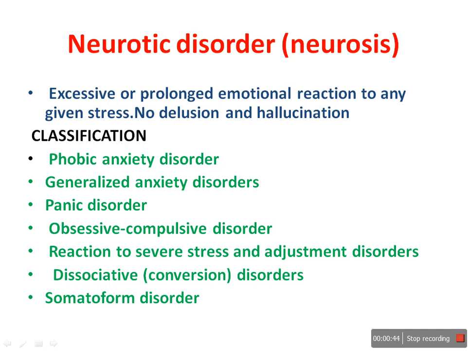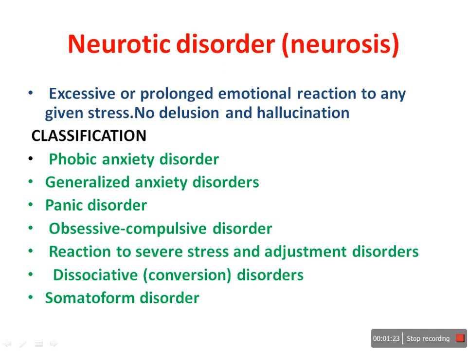Neurosis is different from psychosis. We can say psychosis is a severe form of psychological disorder, but neurosis is not as severe as psychosis. A neurotic patient is normal in all respects except in some cases, where the patient will have some disturbance in consciousness and memory. In other things the patient will be normal, and the patient will not have delusion or hallucination. A neurotic disorder patient will not have any delusion or hallucination.